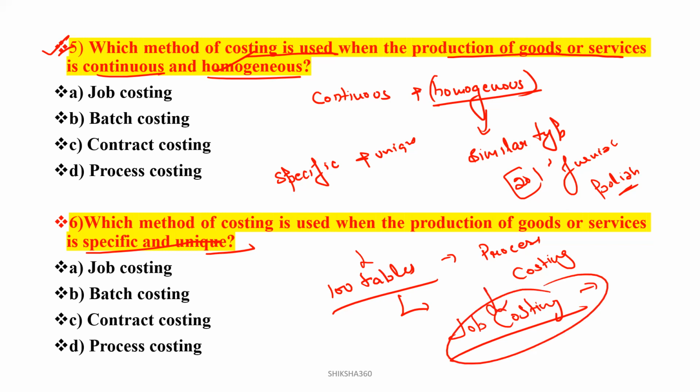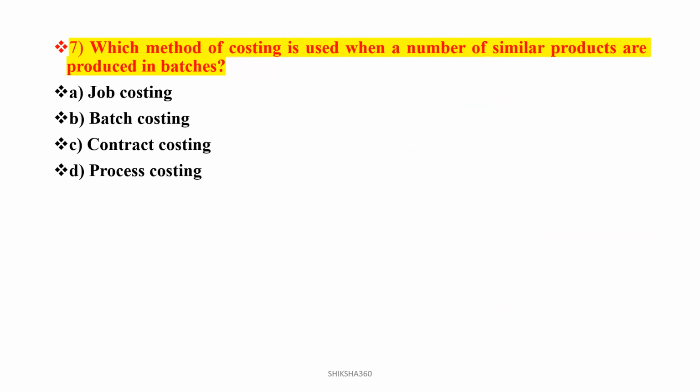So which method of costing is to be used when the production of goods is specific and unique? Option A, job costing; batch costing; contract costing; process costing. So when it is specific and unique, in that case job costing is to be used. So option A will be the answer. When the goods or services are specific and unique, it is job costing. Now move to the next question.